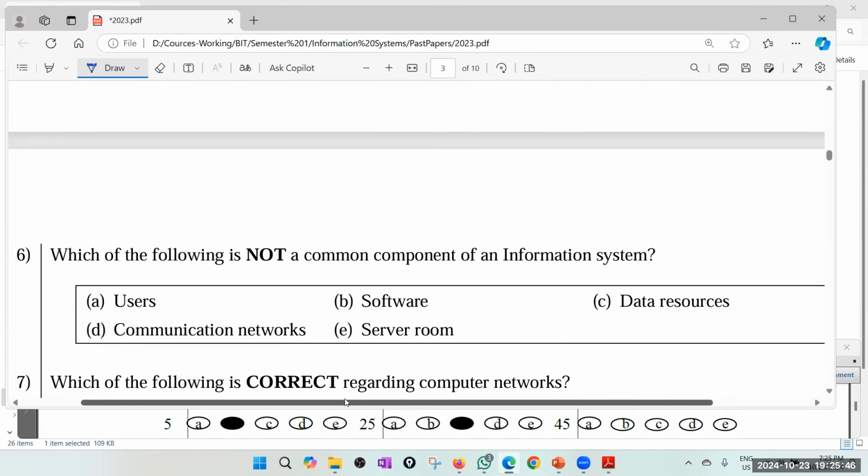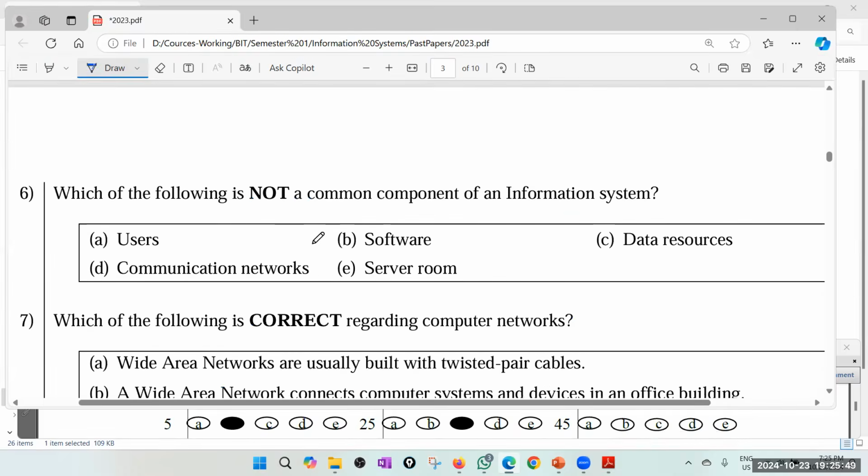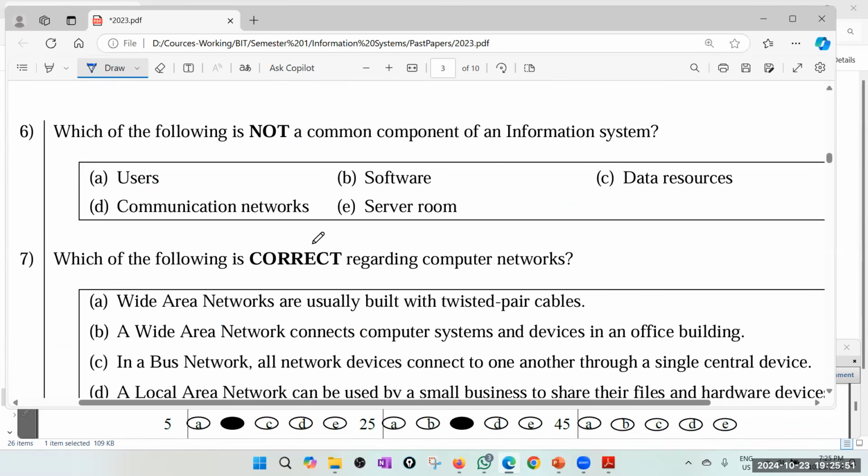Sixth question. This looks very simple paper for me. Which of the following is not a common component of information systems? Usually information system has hardware, software, database, network, liveware, or the people. Users you need, that is liveware. End users. Policies and policy procedures are also part of the information system. Software, yes. Data resources, yes. Communication network, yes. Network. Server room. No, server room is not part of the information system.